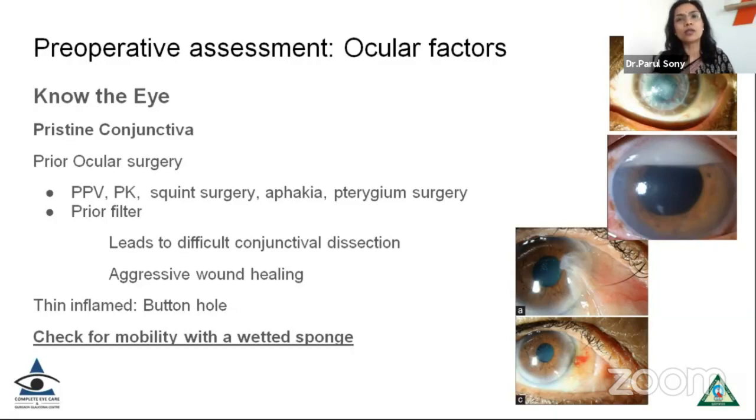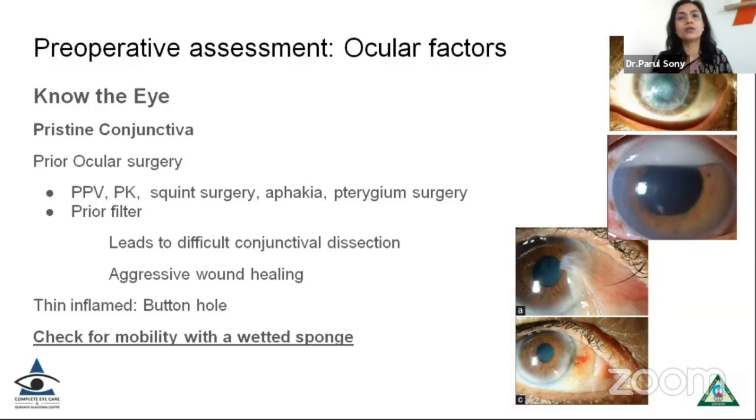And all of us want a pristine, untouched cornea. But many a time the patient has had secondary glaucomas, and retinal surgeries have been done, pterygium surgeries have been done, they have prior filters, and all these eyes can have adherent conjunctiva, which leads to a difficult conjunctival dissection and aggressive wound healing. So these are the cases where you would like to use an antimitotic agent.